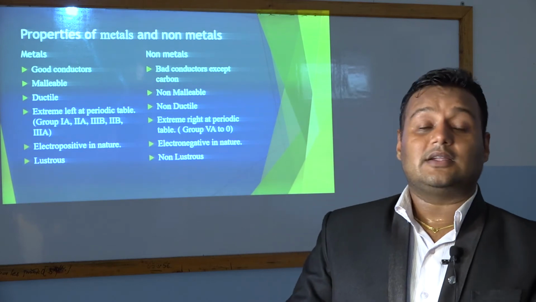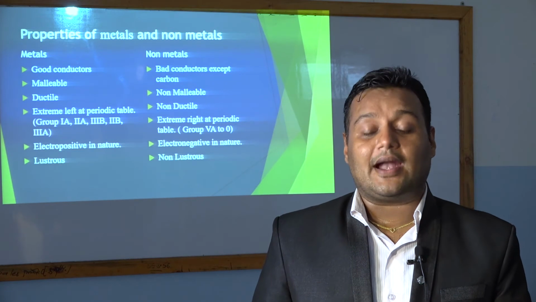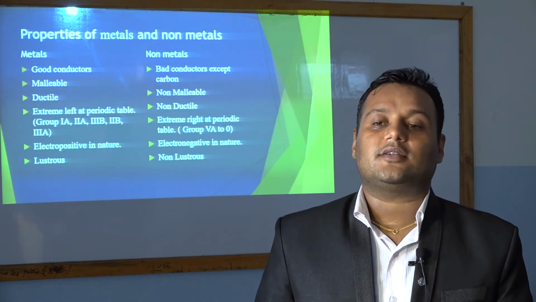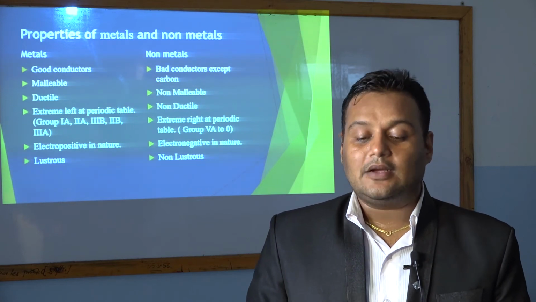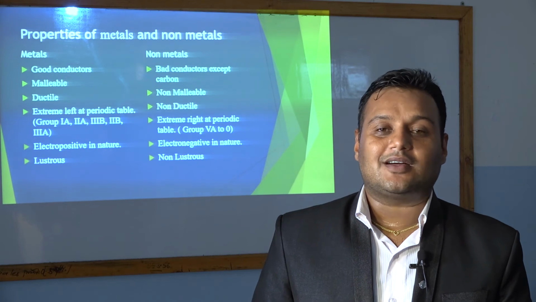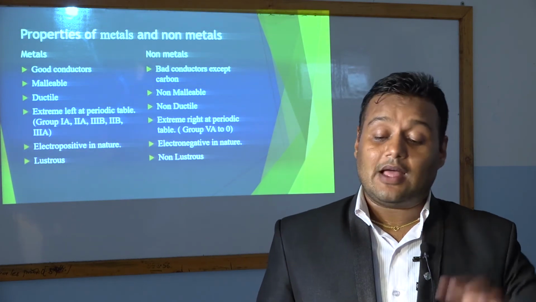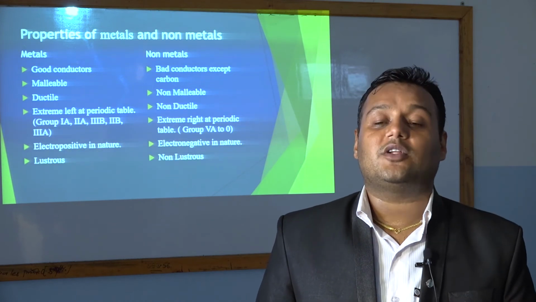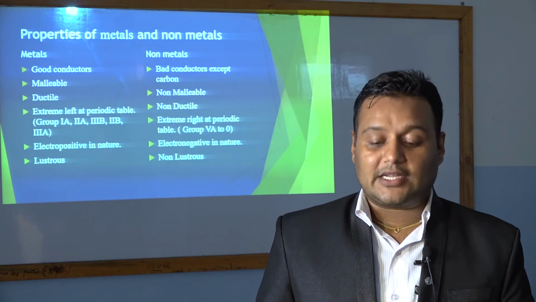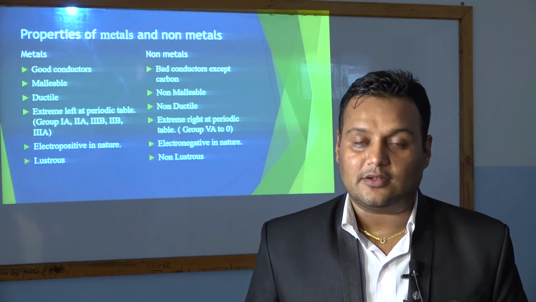So let's read again the properties of non-metals. Non-metals are bad conductors of electricity except carbon. Non-metals are bad conductors of heat. Non-metals are non-malleable. Non-metals are non-ductile. Non-metals are positioned at the extreme right of the modern periodic table. Non-metals are electronegative in nature, and non-metals are not shiny in looking.